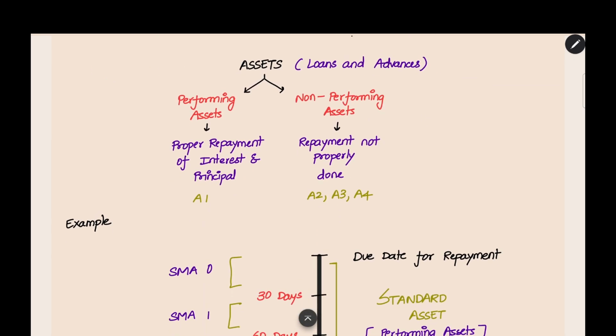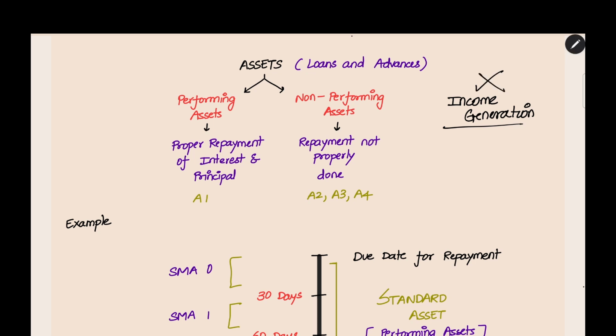First thing we need to see is, in assets, loans and advances, there are primarily two types. First is performing assets, second is non-performing assets. What is a performing asset? In performing assets, the repayment of interest and principal is proper. That is, income generation is proper in that type of account. Every time based on the due date, the income is coming correctly and we are getting the income properly. There is no problem. This is a performing asset.